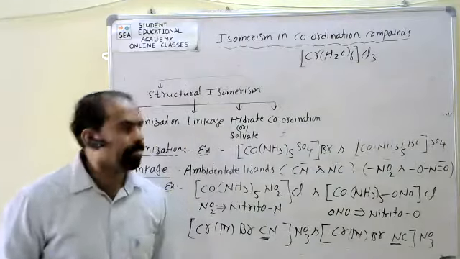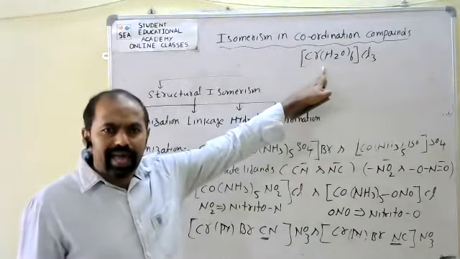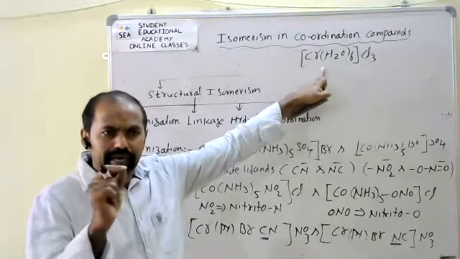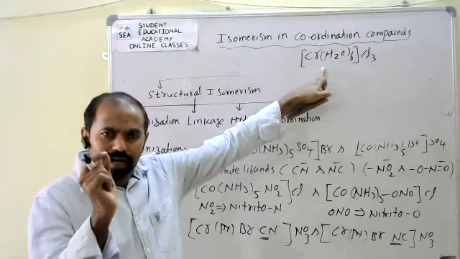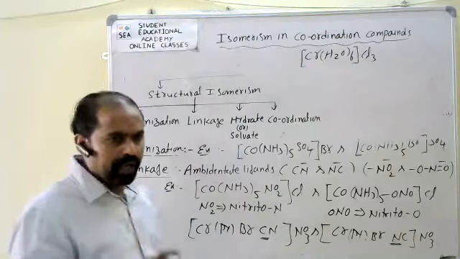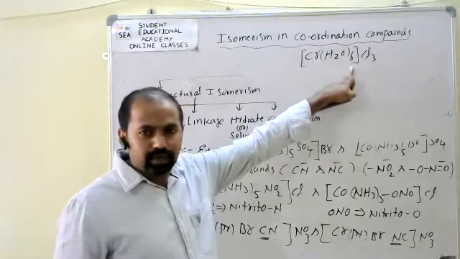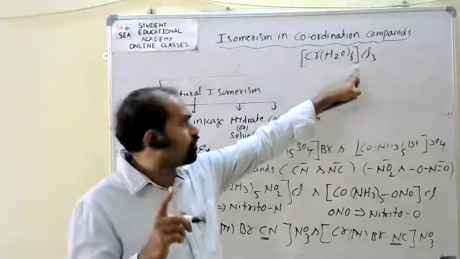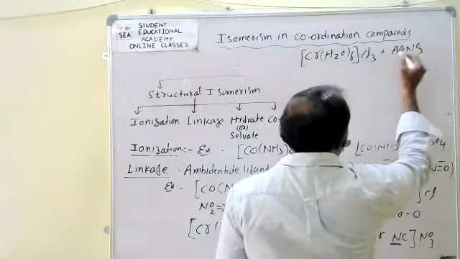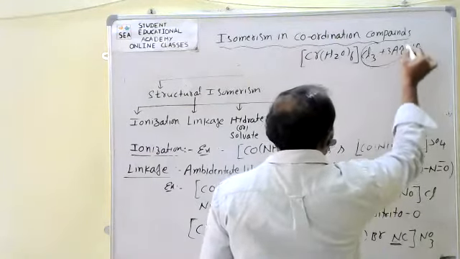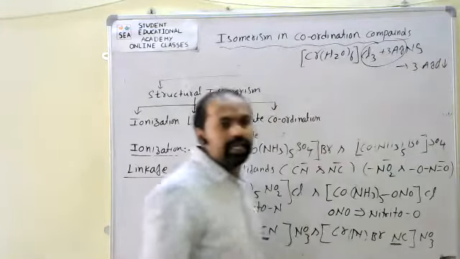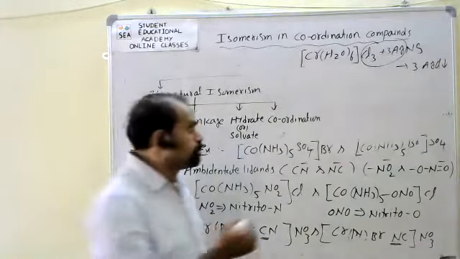generally, if it reacts with AgNO3, silver nitrate solution, we get a precipitate. When we add the AgNO3, we get 3 moles of AgCl, which is a violet precipitate.